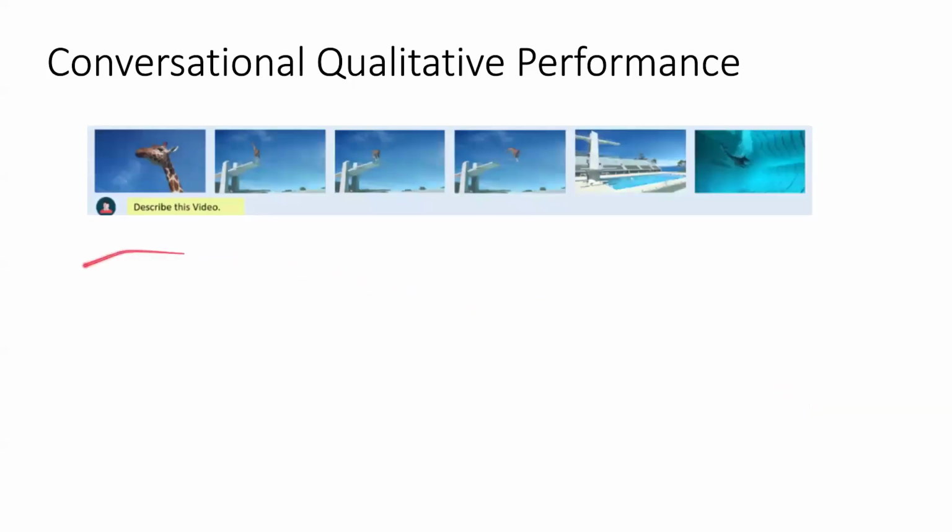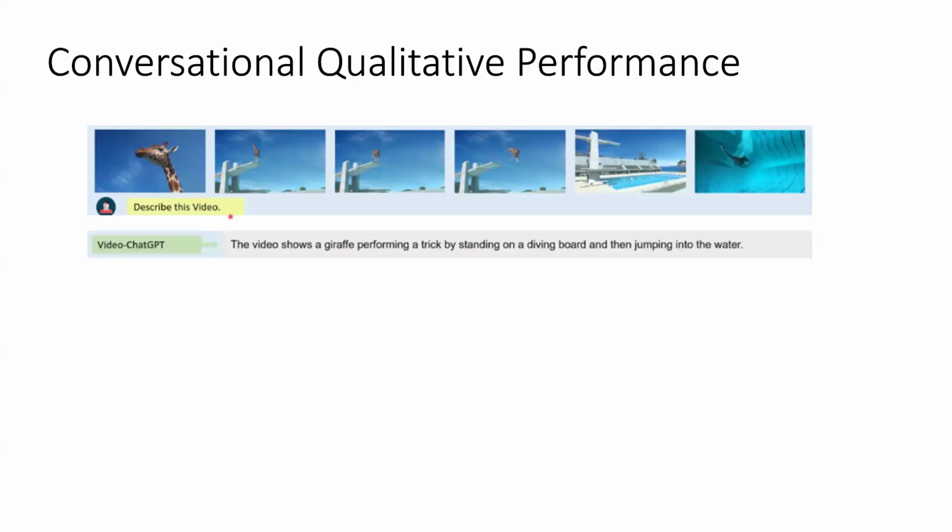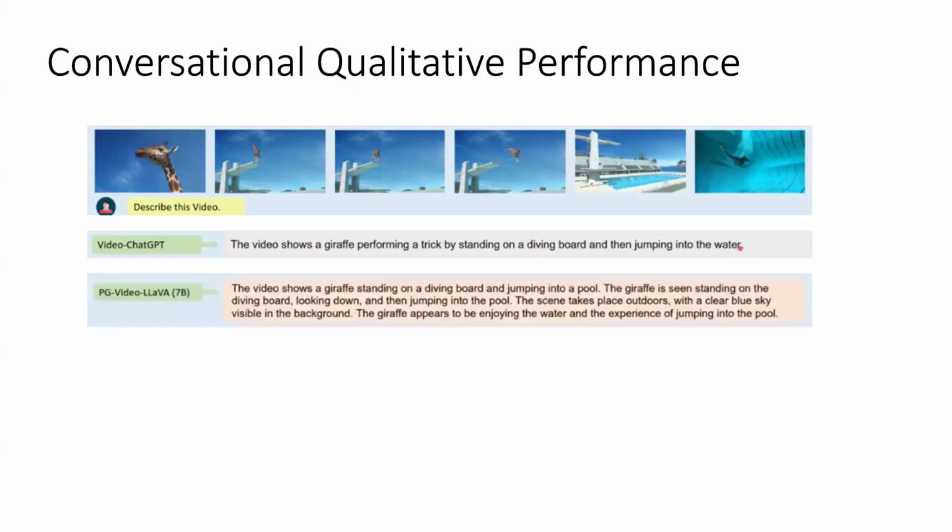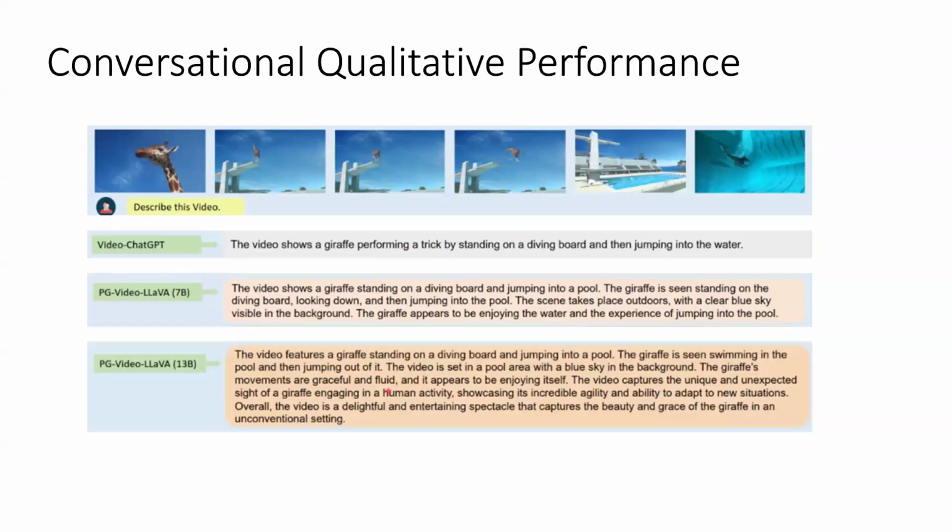So in this example, we see that we have a video of a giraffe jumping off a diving board into a pool. And the input is to describe this video. Video ChatGPT gives a one-liner that describes this video. But when we go on to the 7B version of PG-Video-LLaVA, we get a little more in-depth, a little more descriptive. Then we get to 13B, which is almost like a paragraph's worth of description of a giraffe jumping into a pool, which is great because it has a lot more context.